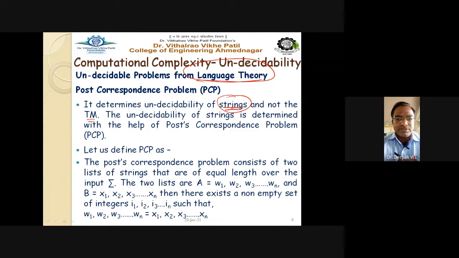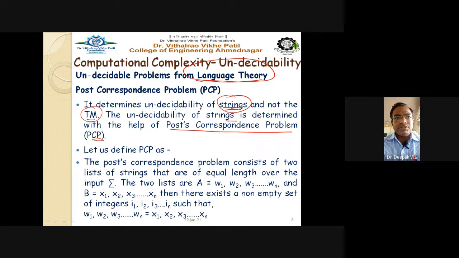So far we have discussed the problems related with Turing machines, where a Turing machine was involved in solving that particular problem. But here we have to see the undecidability related with the strings. So the undecidability of the strings is determined with the help of the post correspondence problem, also called the PCP.